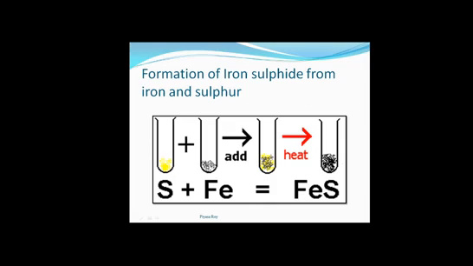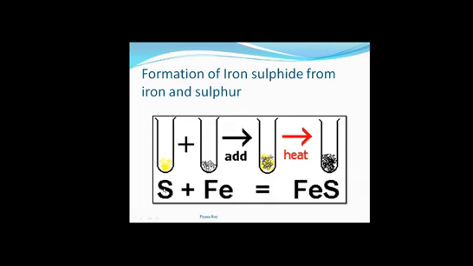So this ferrous sulfide is having totally different chemical properties than that of both of its constituent elements, sulfur and iron. So this is a chemical change.